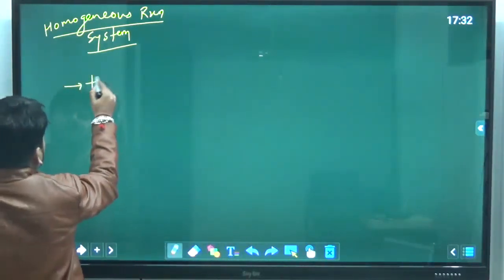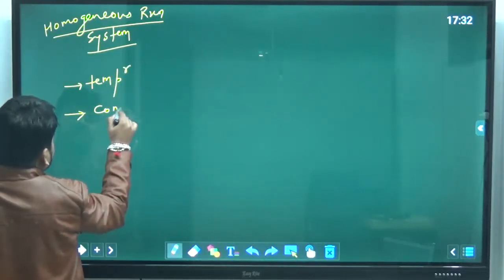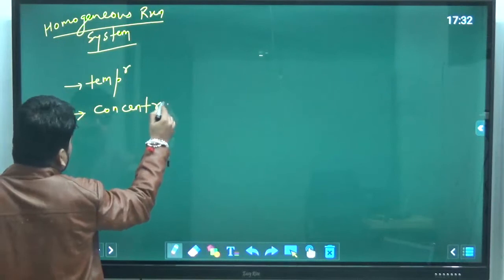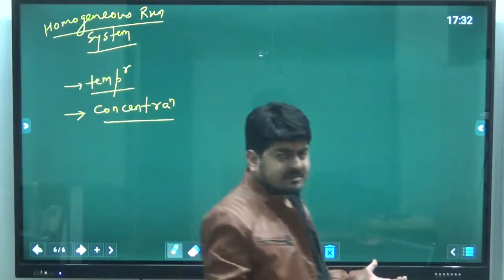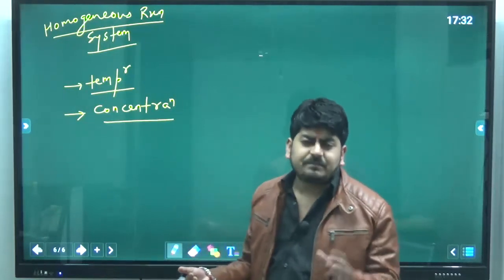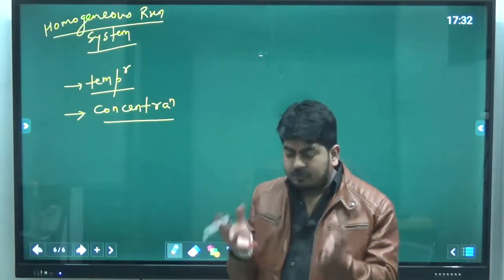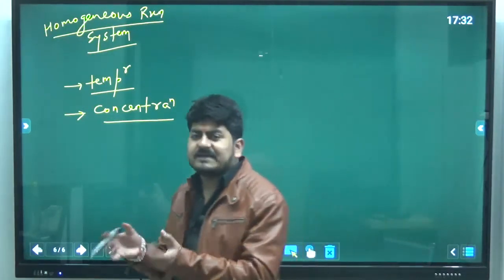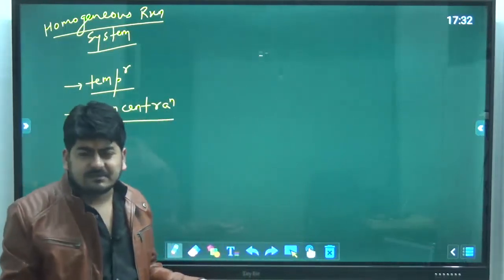One is temperature and second is concentration. In some books or other literature, they also write pressure, but pressure is only for gaseous reactions. Means if the homogeneous mixture exists in gaseous phase, then you can also include pressure.